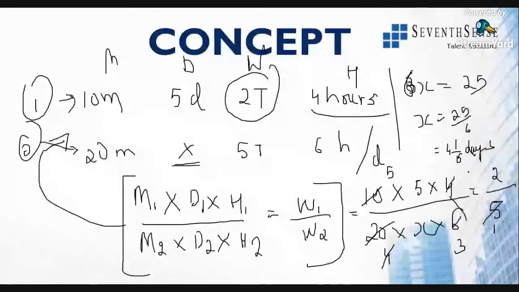All right. Now, if the question will be something like, I hope you all understood, right? 10 men take 5 days to dig 2 tunnels, working 4 hours per day. If 20 men dig 5 tunnels, working 6 hours per day, how many days will they take to dig 5 tunnels? Okay, that they are asking days. Use the same formula, you will get 4 1/6 days.